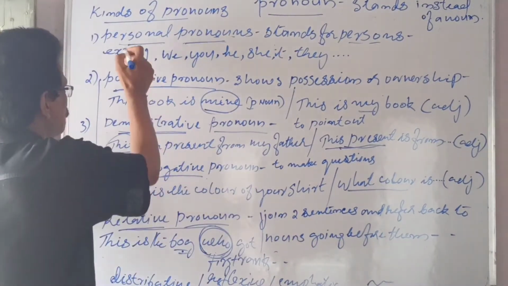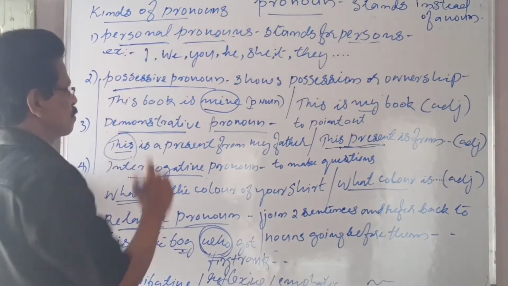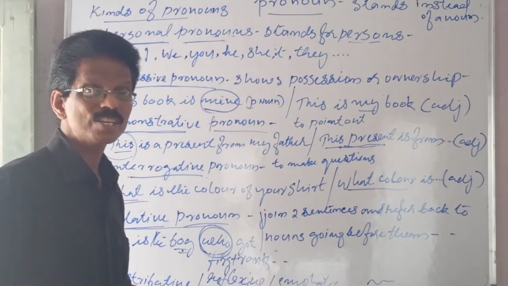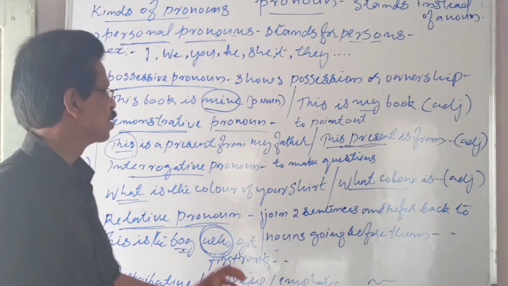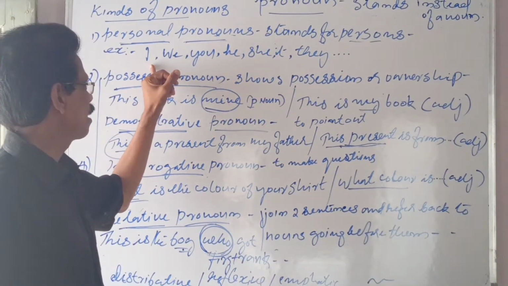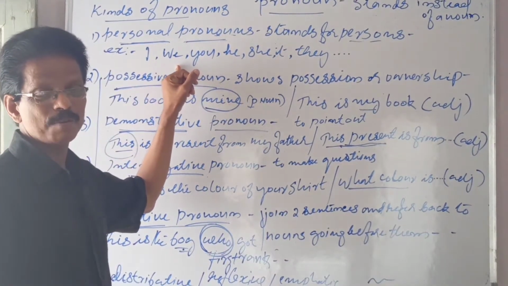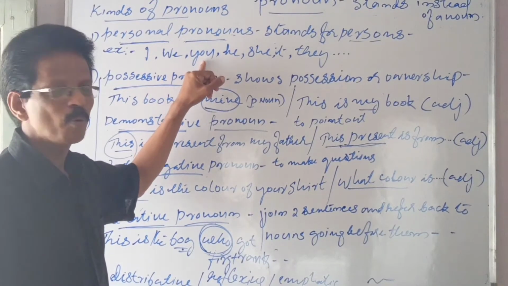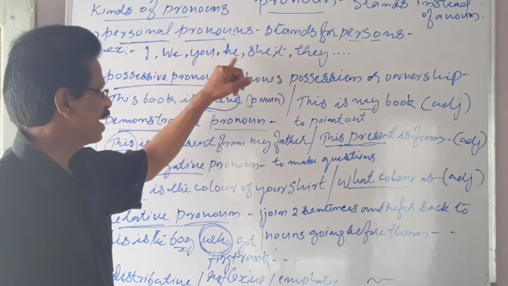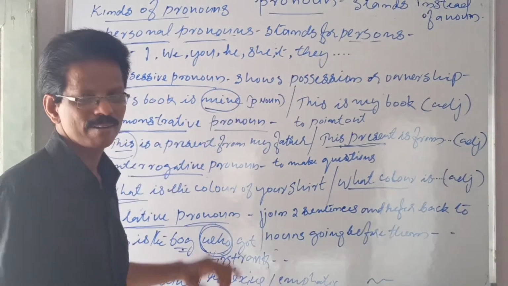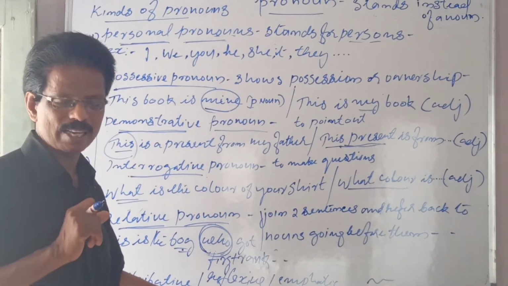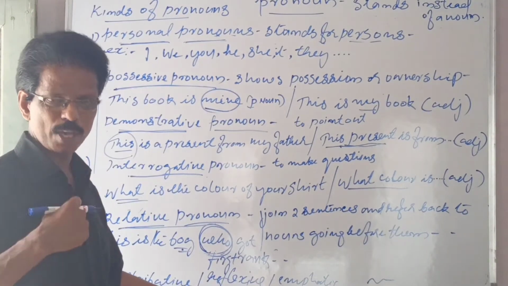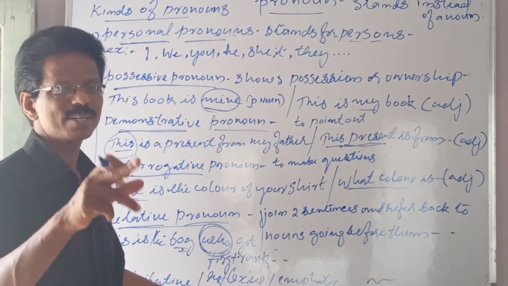Number 1, personal pronoun. Personal, standing for persons. You know what are the persons? First person, I, we. Second person, you, plural also you. Third person, he, she, it and they. You know it, isn't it so? So when I speak of myself, I am first person. When you speak to me or I speak to you, you are second person.